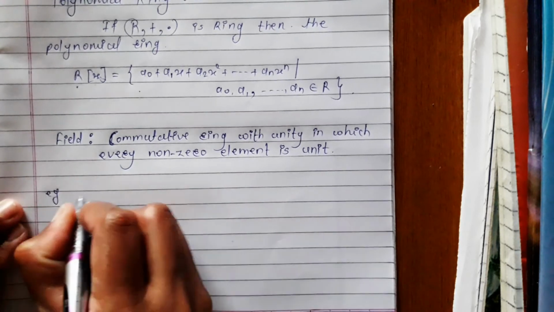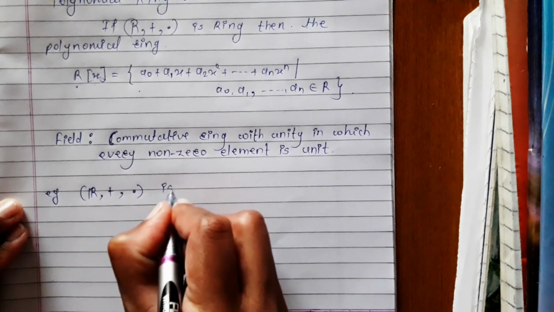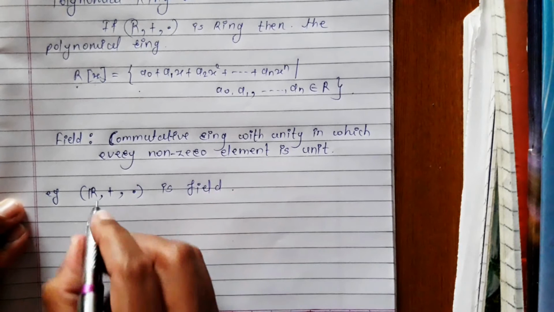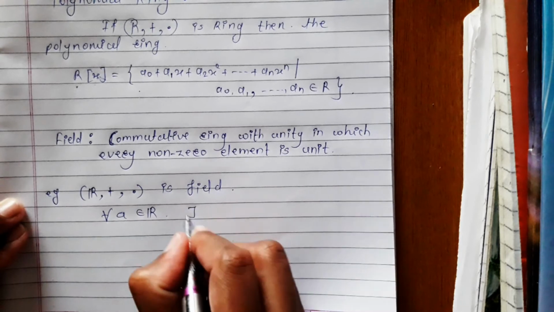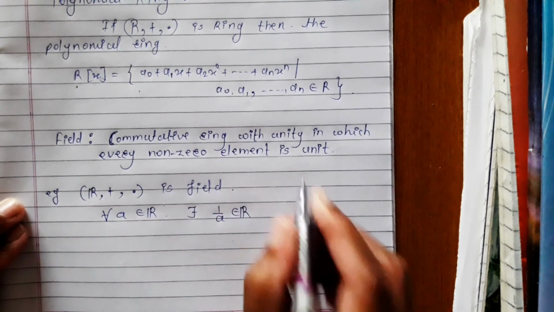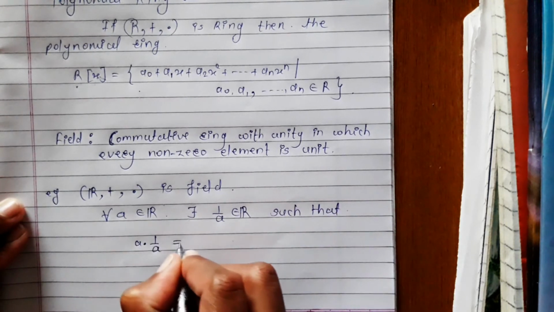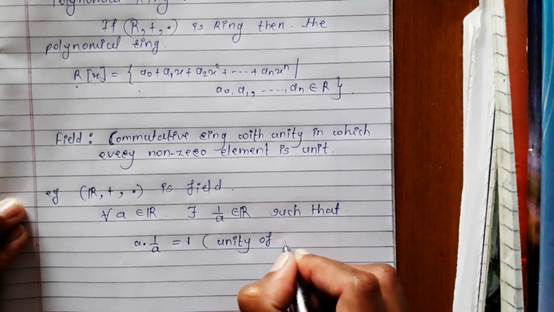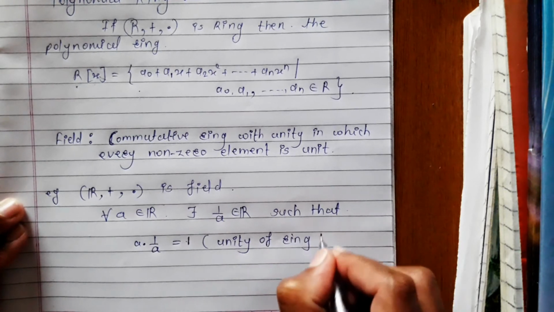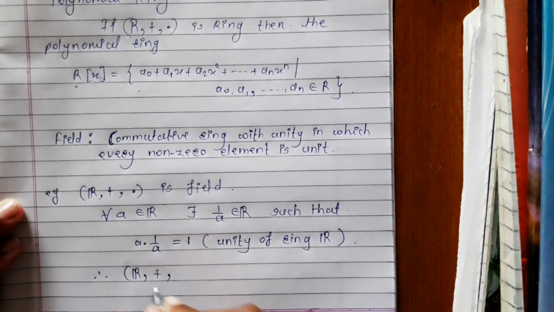For example, set of real numbers with respect to binary operation addition and multiplication is field, because for all a belongs to set of real numbers, there exists 1 upon a belongs to R, such that a into 1 upon a is equal to 1, where 1 is unity of ring R. Therefore, set of real numbers with respect to binary operation addition and multiplication is field.